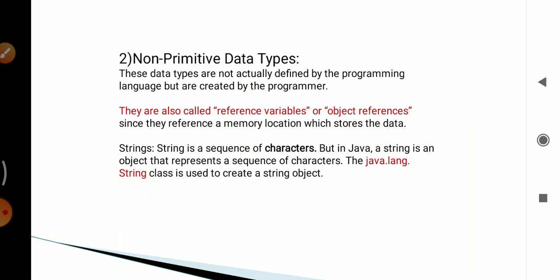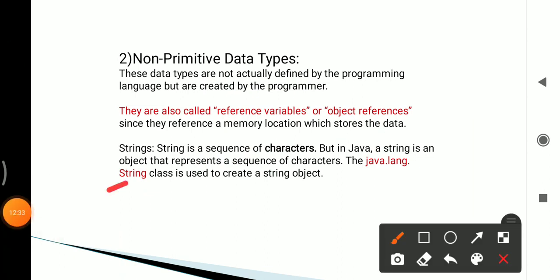String is a sequence of characters, but in Java, string is an object that represents a sequence of characters. When we want to declare the string class, we can write java.lang.String. This is a class. When we declare any class in Java, its first letter should be capital. Here String S is capital and it is used to create a string object.